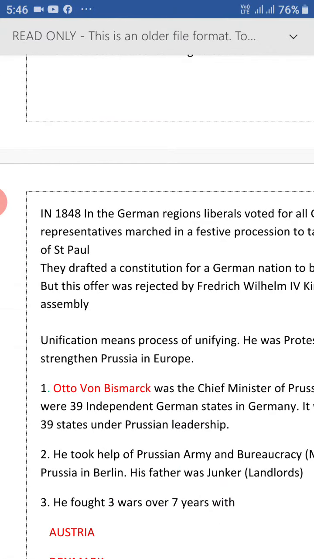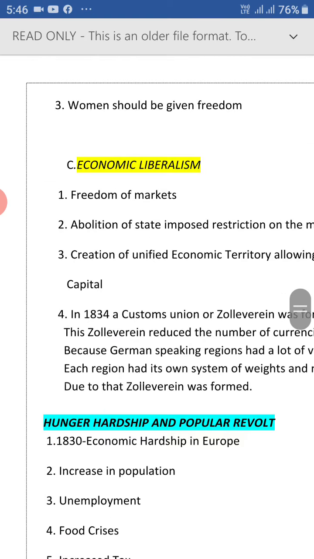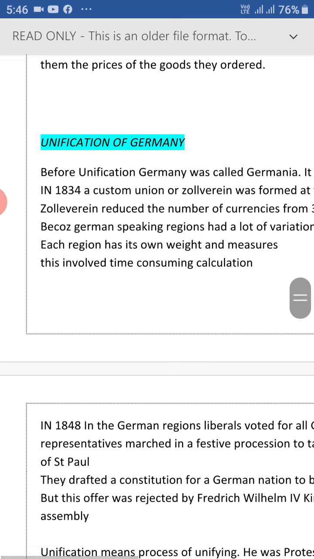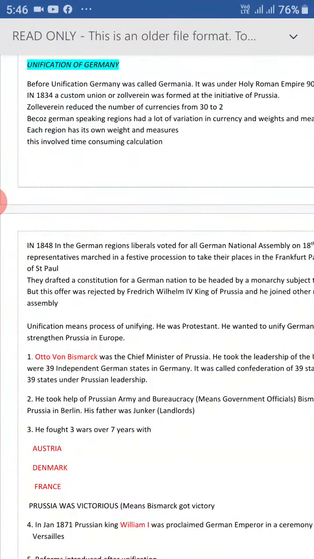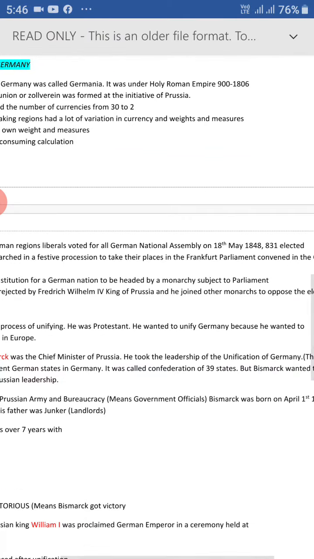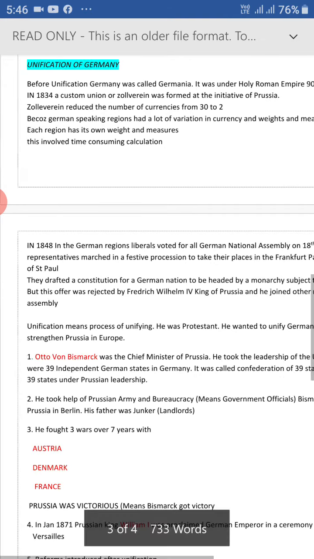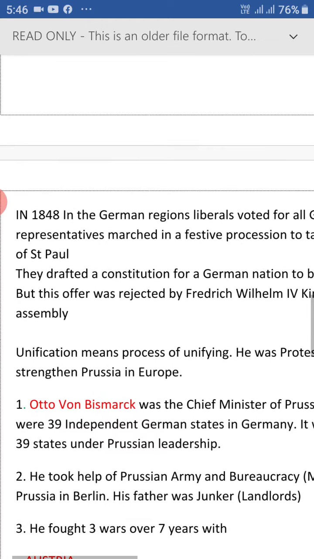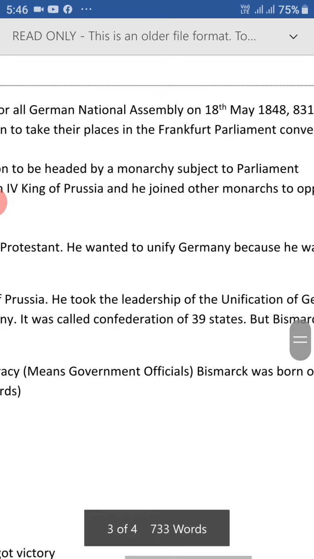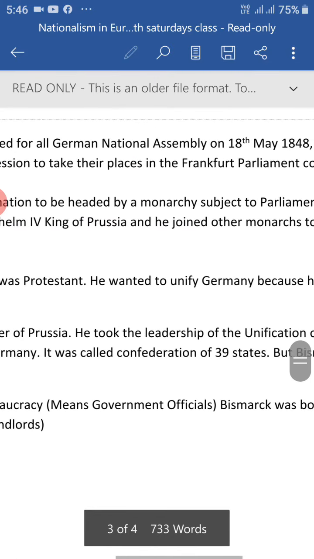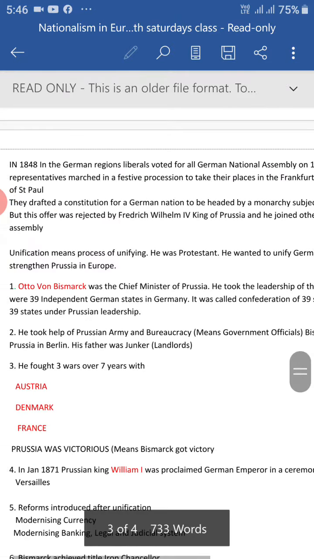And in 1848, what had happened in the German regions? There were liberals. Liberals means the people who opposed monarchy. What these liberals did is they voted for an all German National Assembly on 18th May 1848, and 831 representatives marched in a festive procession to take their places in the Frankfurt Parliament convened in the Church of St. Paul's.